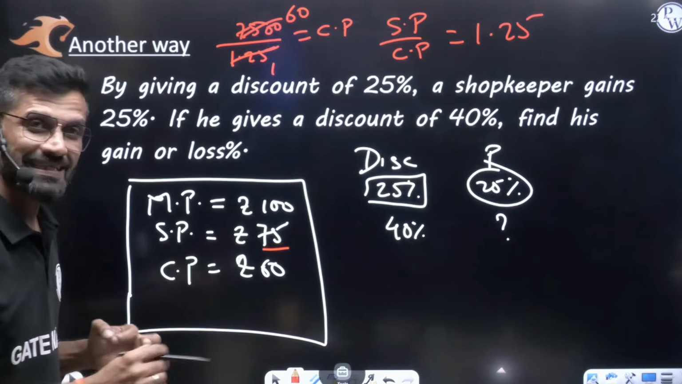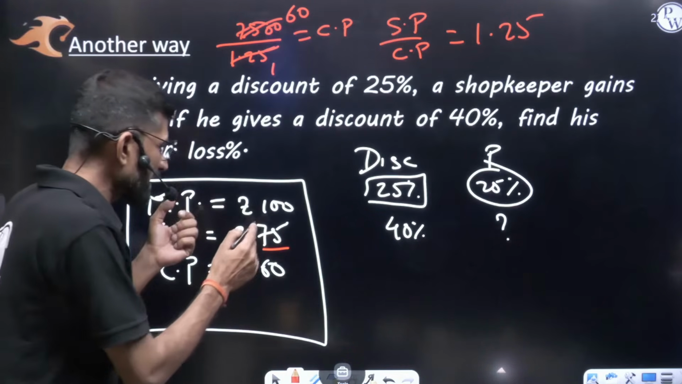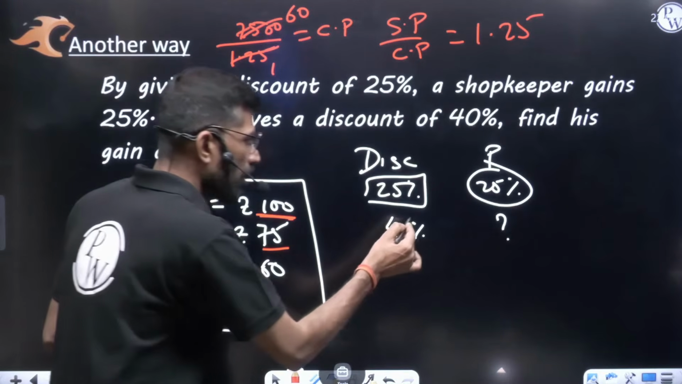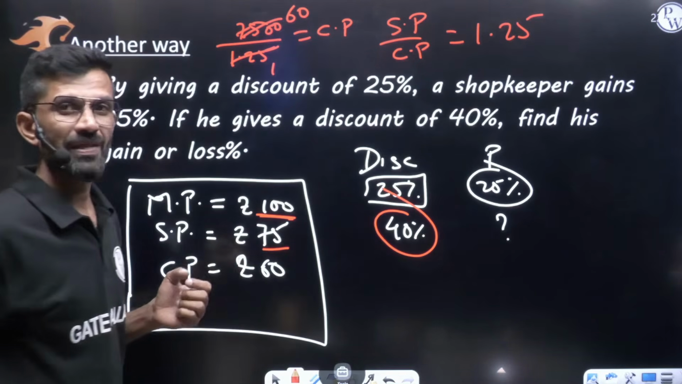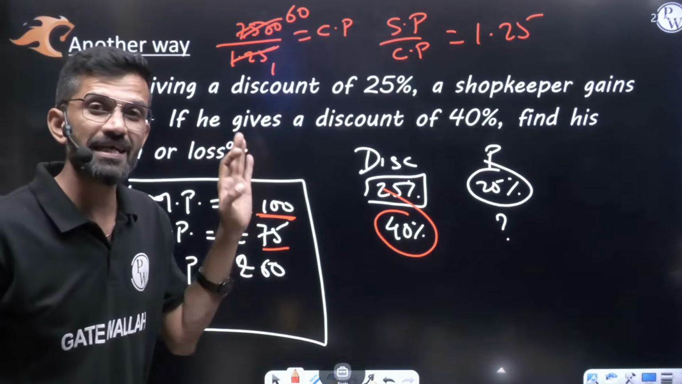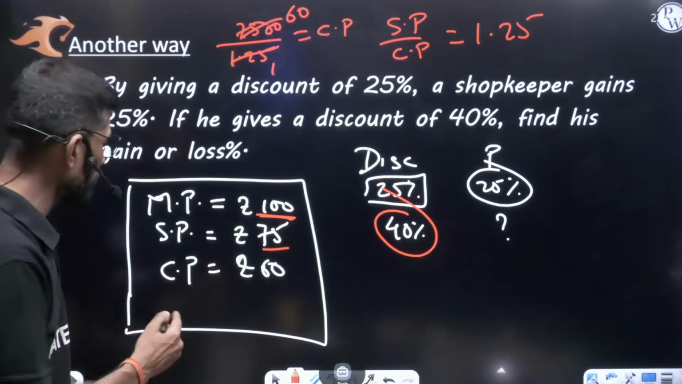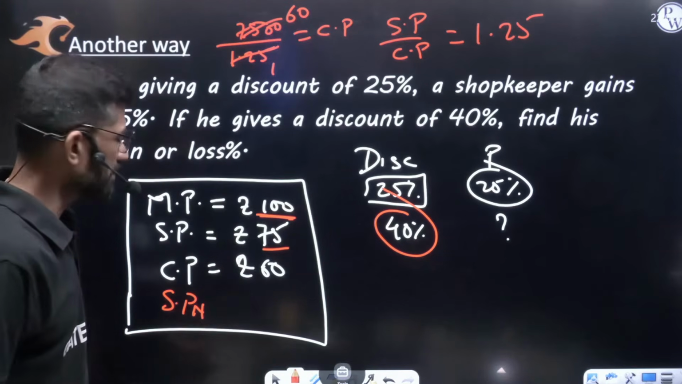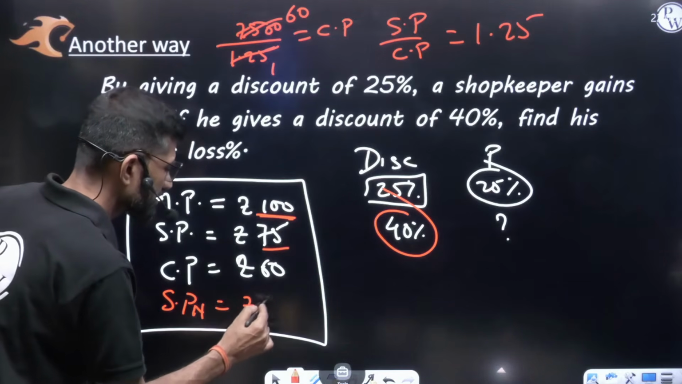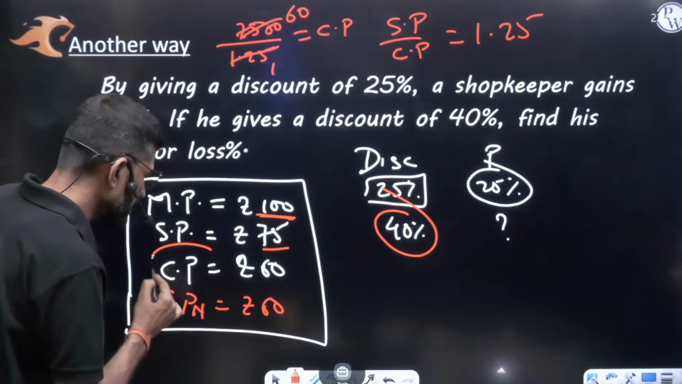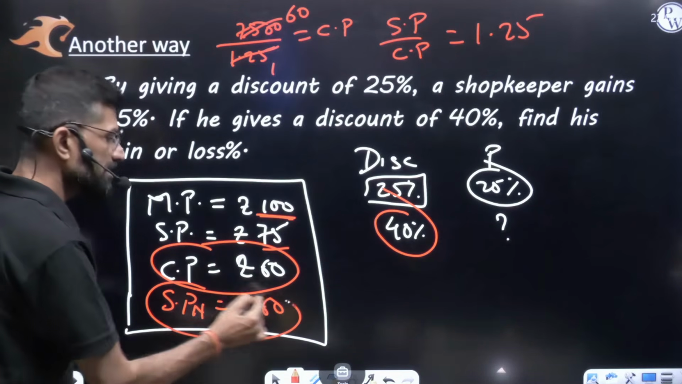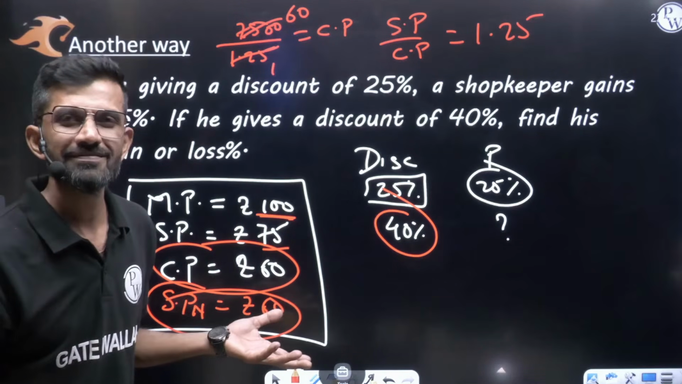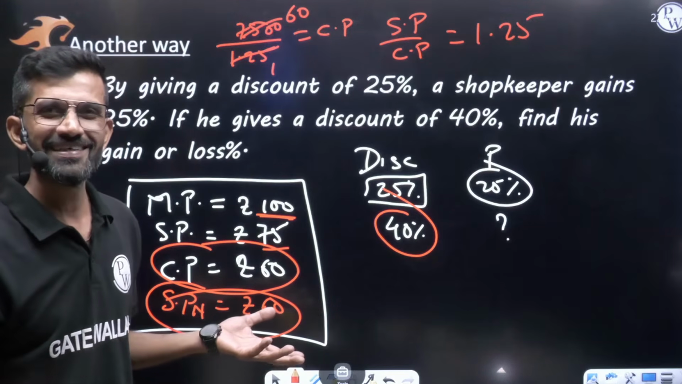But in the next case, for the same mark price of 100 rupees, now he gives 40% discount. Giving 40% discount on 100 rupees, what is the new selling price? In 100 rupees, 40% discount, so the new selling price is 60 rupees. He purchased at 60 rupees. He is selling at 60 rupees. No profit, no loss. Am I right?